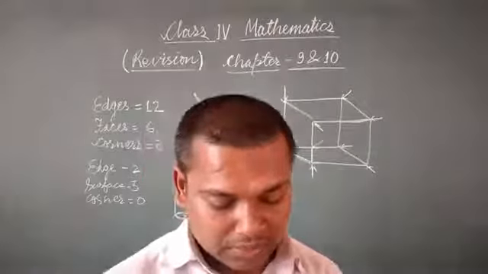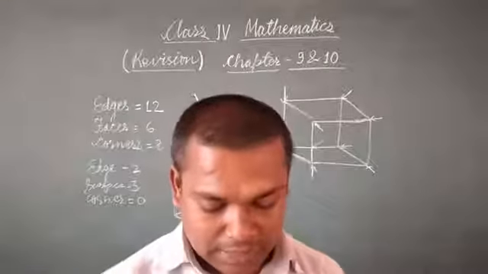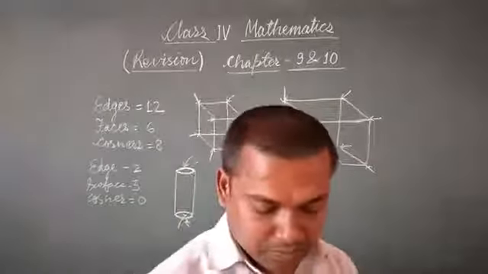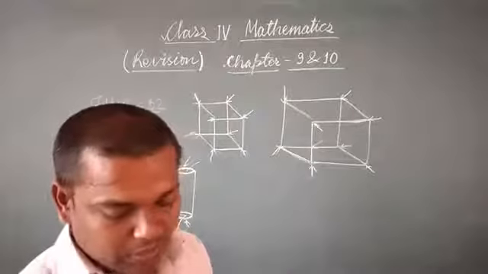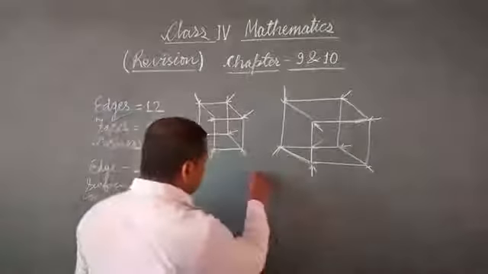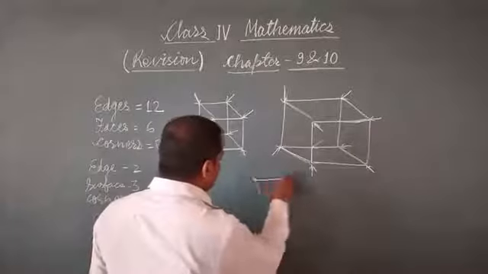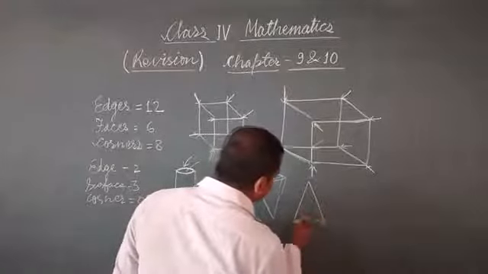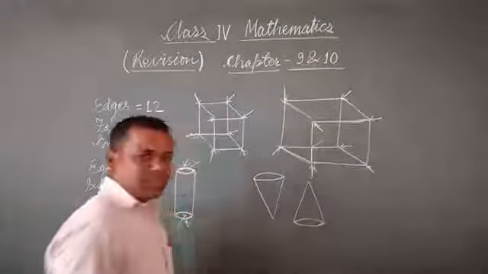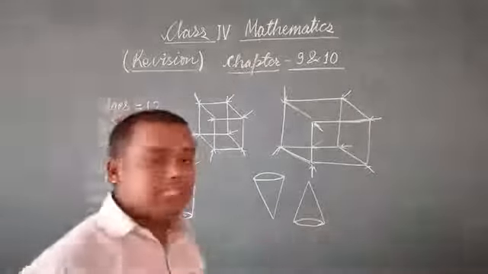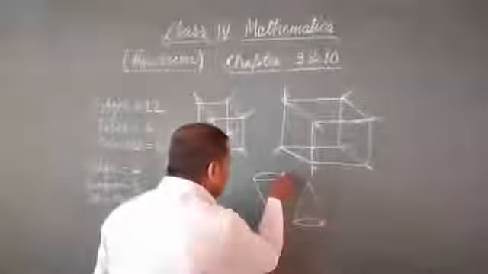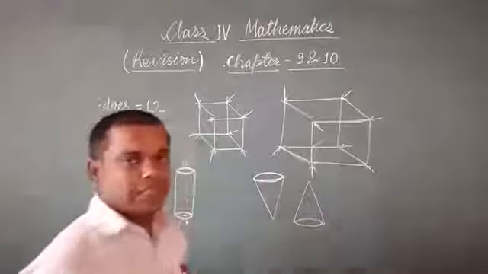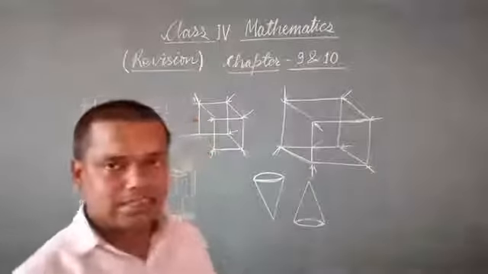Now, in case of a cone, a cone having only one corner, you can see a cone like this. It is just like a cone, or if I am going to invert it, it is just like a birthday cap or ice cream cone. So here one edge, only one edge, one corner and 2 surfaces. One is a curved surface and one is a flat surface.